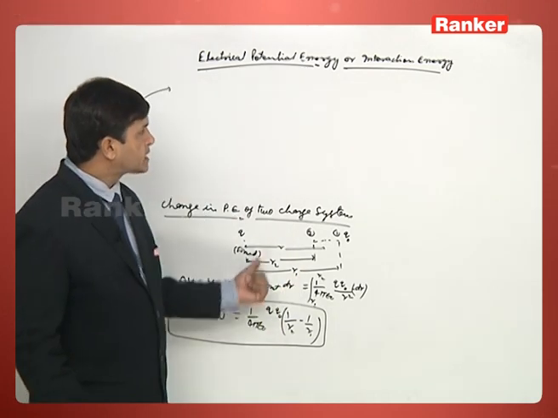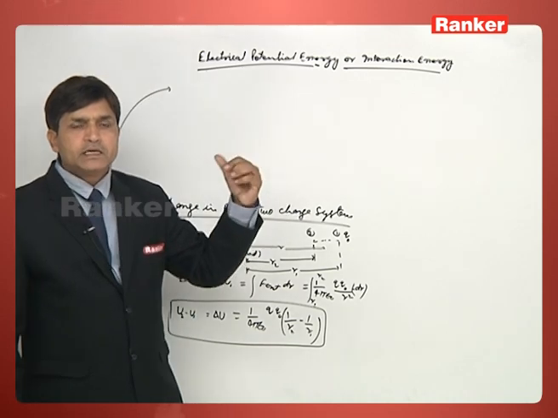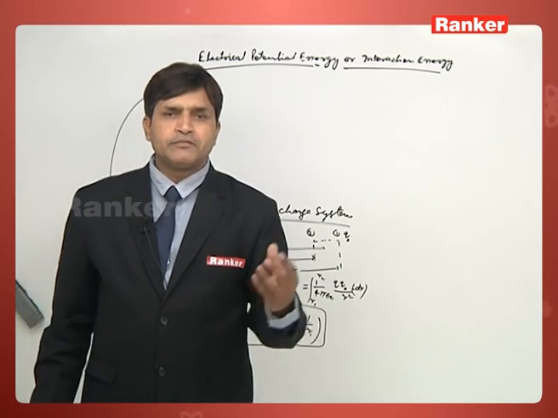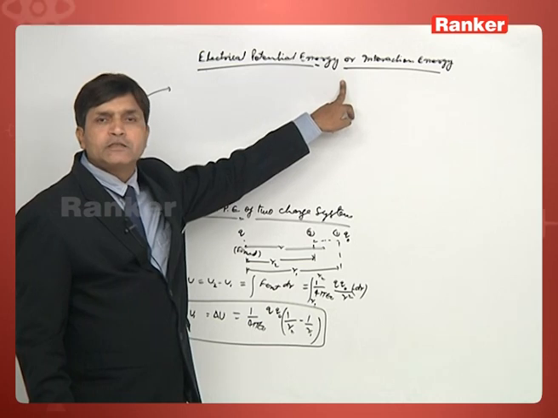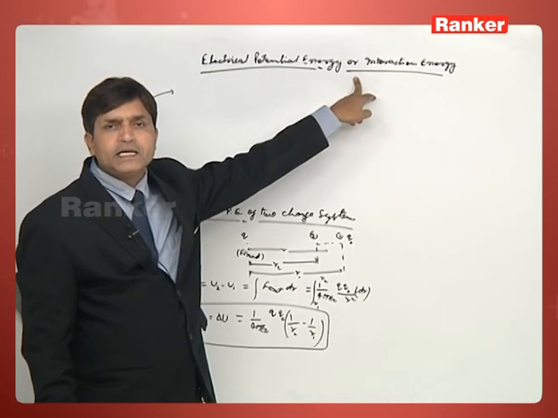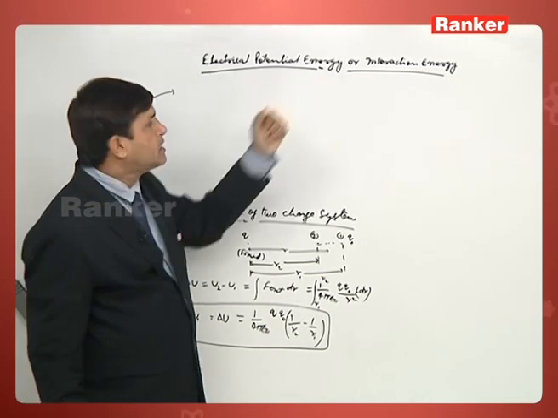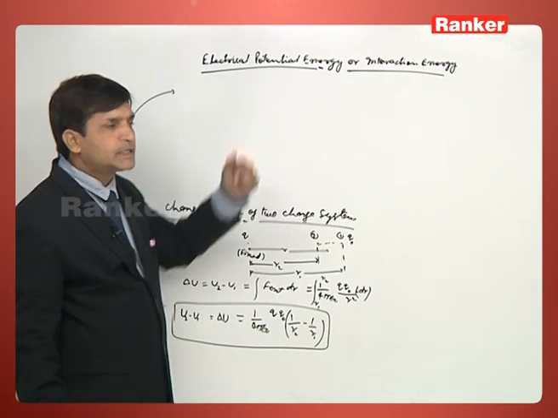But when the charges are at infinite distance, there is no interaction, which means none of the charges comes into the field of the other charge. So at infinite distance there is no interaction between the charges. So we can say there is no interaction energy when the charges are at infinite distance. So the infinite position we can define as the reference point.